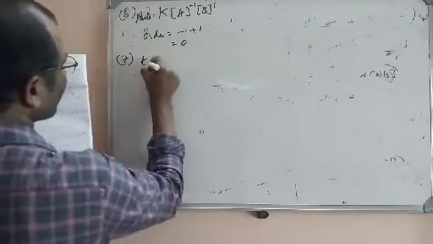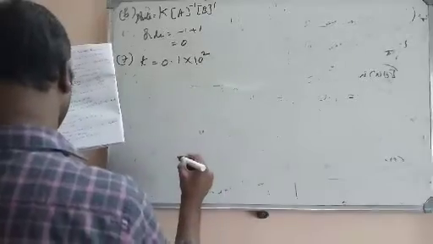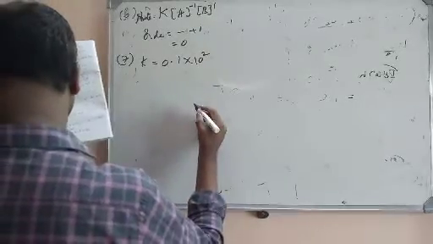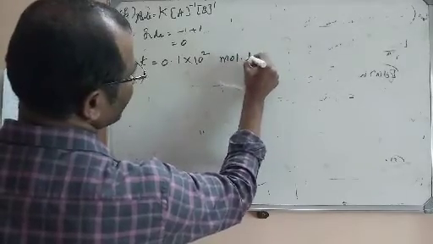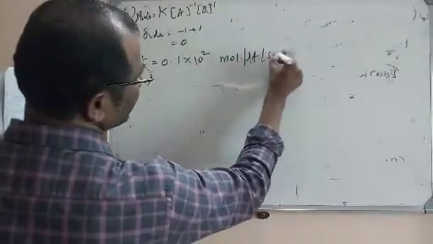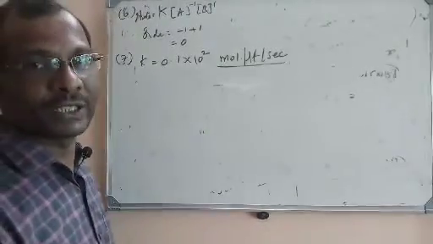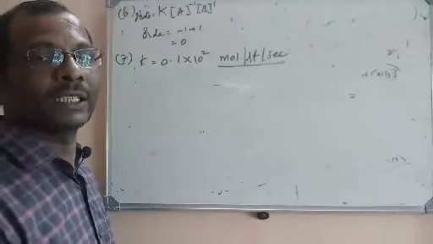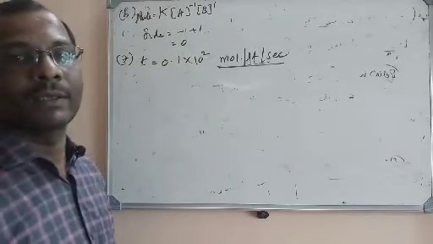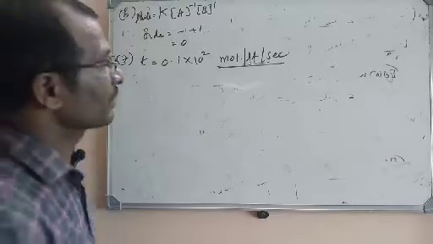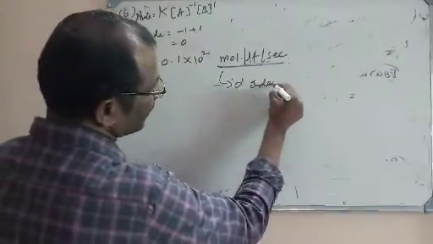Here K of a reaction is given, that is, the rate constant 0.1 into 10 power 2, and the units are also given: moles per liter per second. I already told you, when you know the order you can write the units for K. If you know the units of K you can find the order. So these are the units for a zero order reaction. So what is the order of the reaction? It is a zero order reaction.